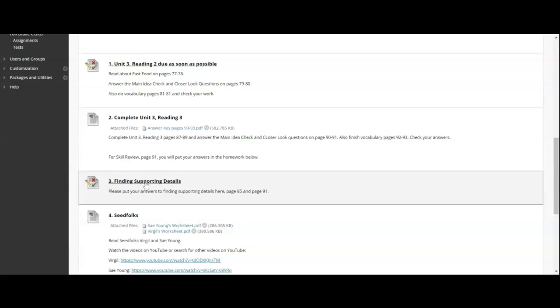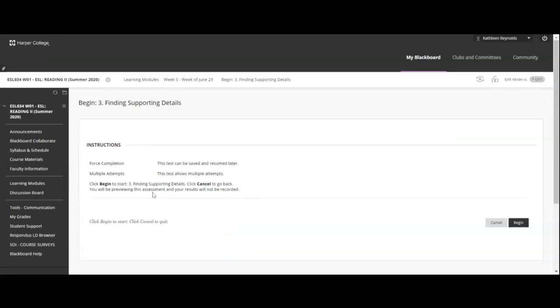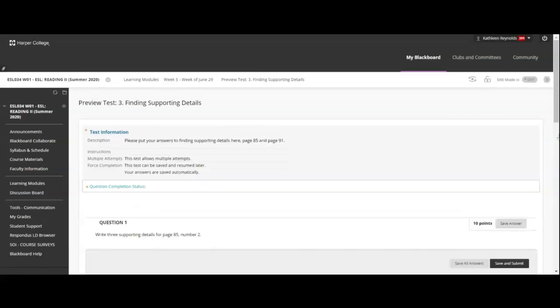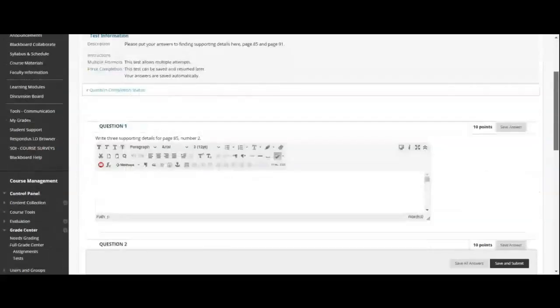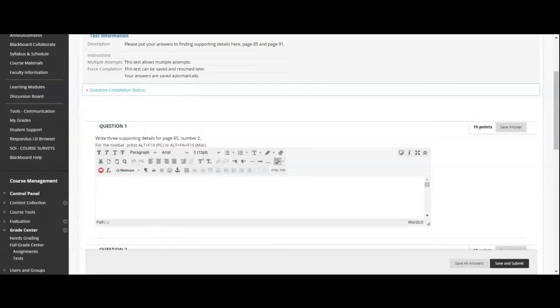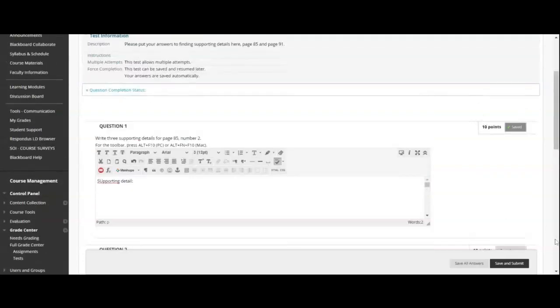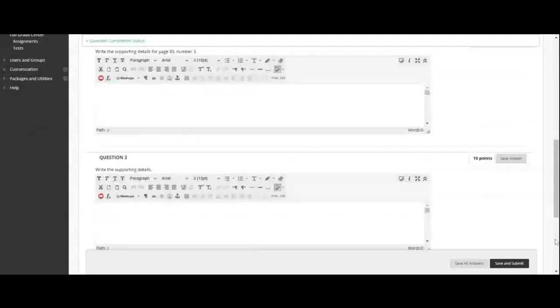Finding supporting details is here. I have to put a due date on here. You need to write your answer to page 85, number 2 here. So you will write the supporting detail, the first one and then the second one. Then you have page 85, number 3.